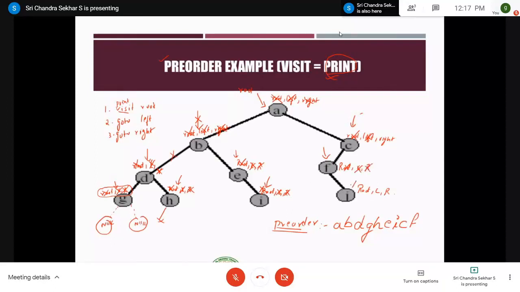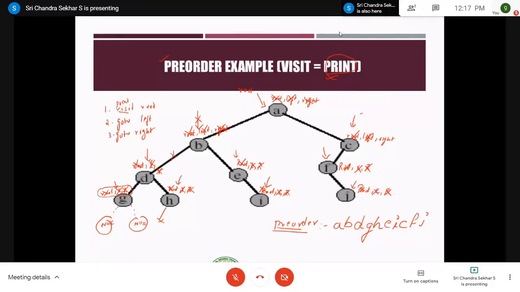It's nothing but J. And here is my pointer right now, and you visit that root node, which is nothing but printing that node, that is J. This is completed, and go to the second step, which is going to the left child. No left child, cross it off, and the third point is going to the right child. No right child, cross it off. After this you move to its parent F. Already it is completely processed, right?